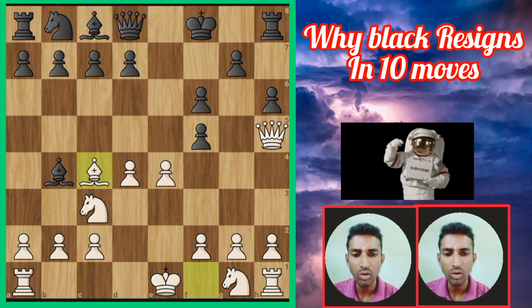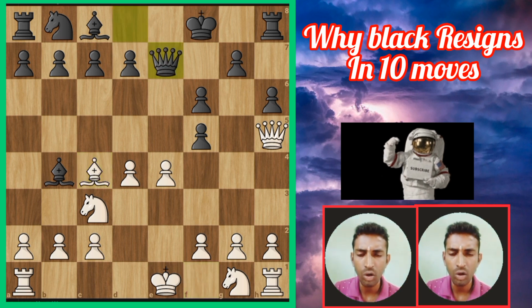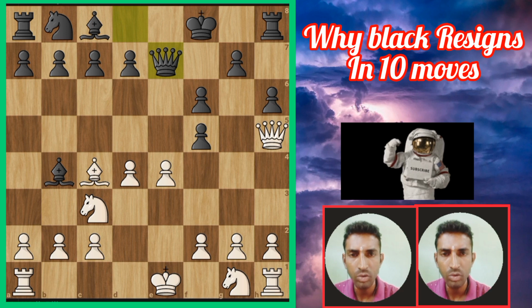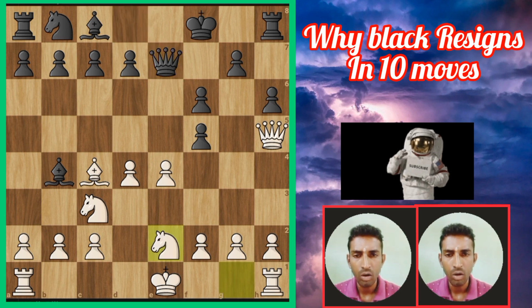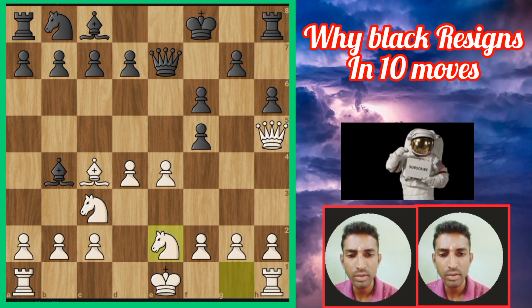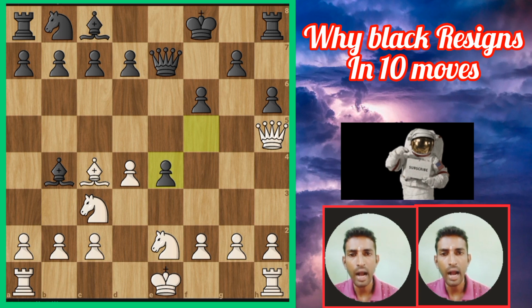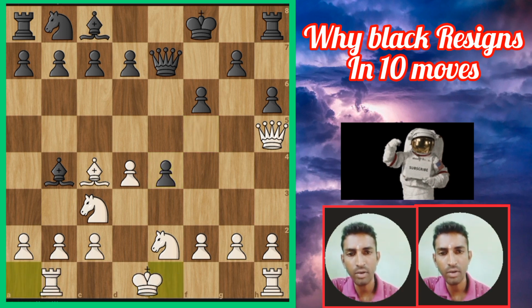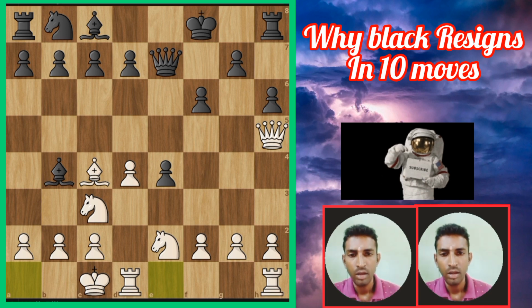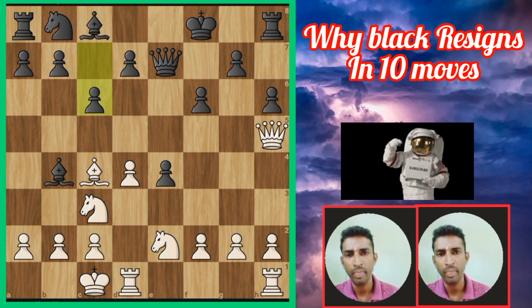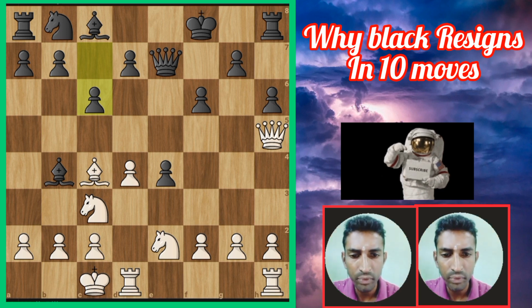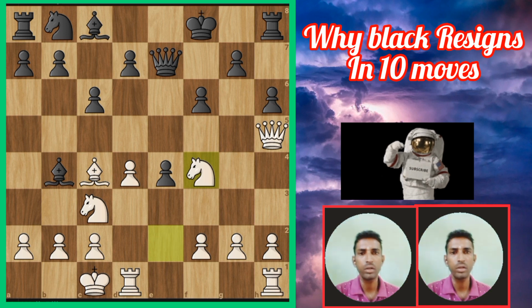Another move of Black, queen goes to e7. Now you can see knight goes to e2. Another move, f takes on e4. After that, a beautiful move of White, castling, long castling. Then the Black move is c6, and the amazing move of White, knight goes to f4. This time Black resigns.